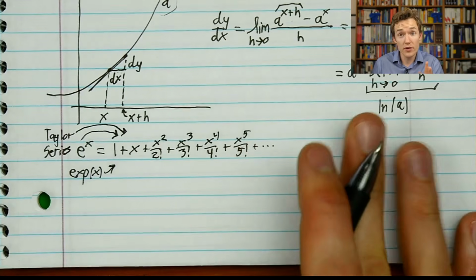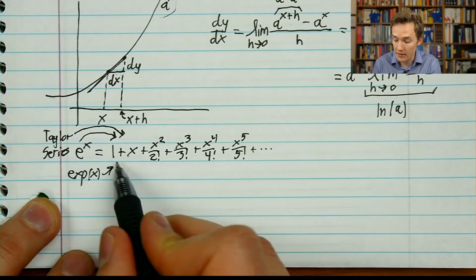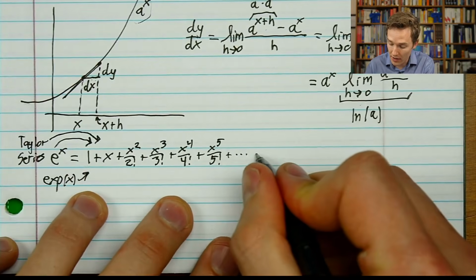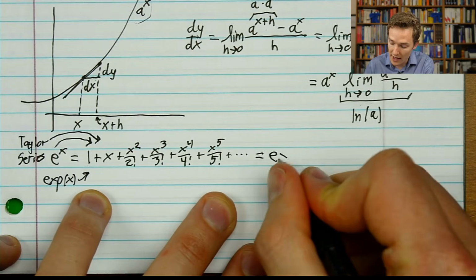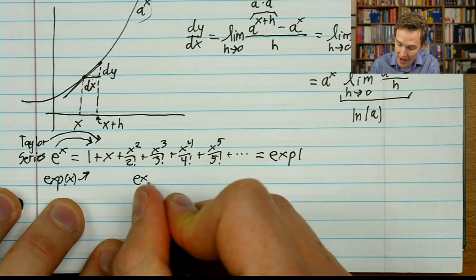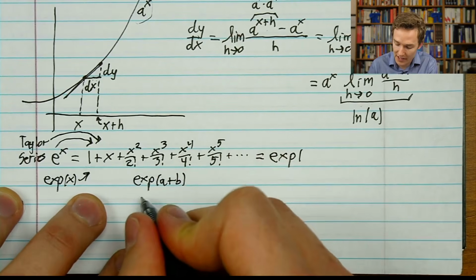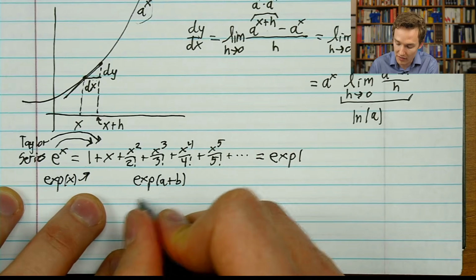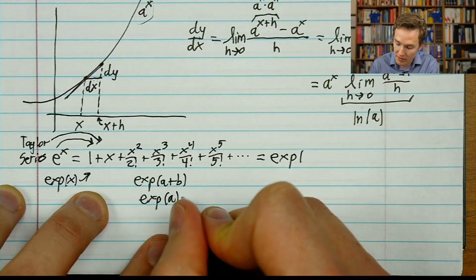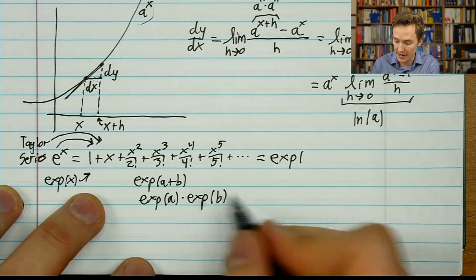An alternate approach that you could take, if you wanted, in setting the foundations is to say, don't worry about Taylor series, start with this sequence as a primitive object. Something we talked about a couple lectures ago was a nice property that this function has, which is basically that when you add the inputs, this polynomial behaves like an exponential, and you can prove that just from the polynomial itself without calculus or anything. Exp of a plus b equals exp of a times exp of b. And it's a very pleasing exercise to work out the expansion and see that that works.